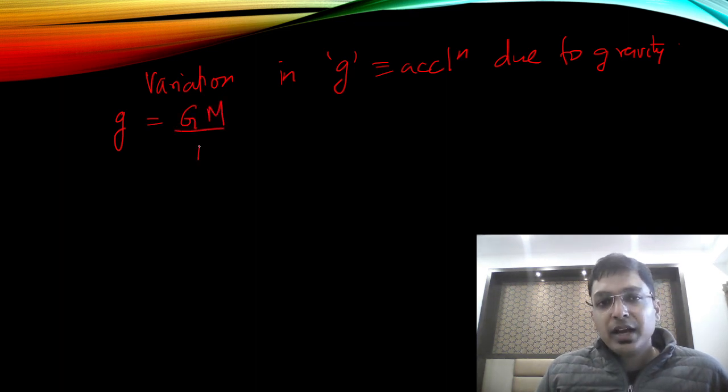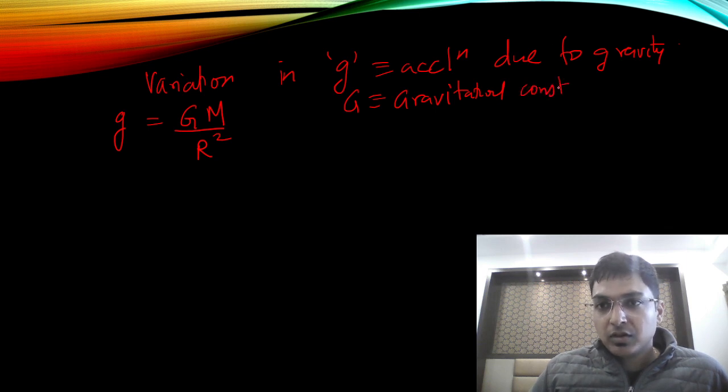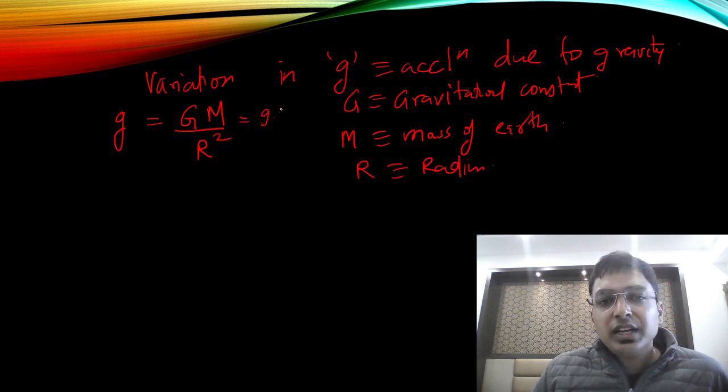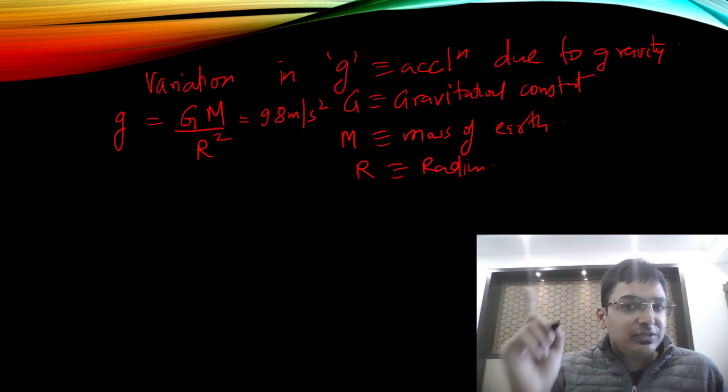It is GM by R square. So what is G? G is the gravitational constant. M is the mass of Earth, and R is the radius. And we know this comes out to be roughly 9.8 meter per second square. But g varies.